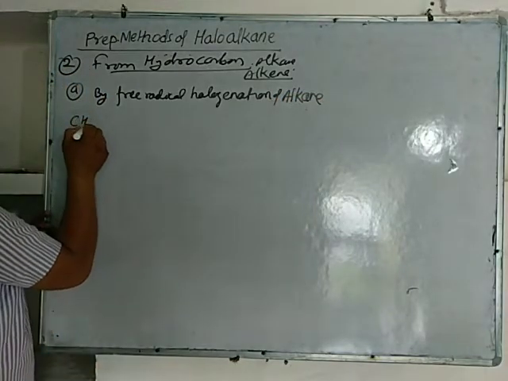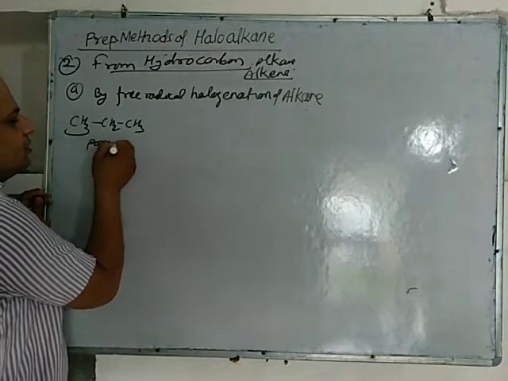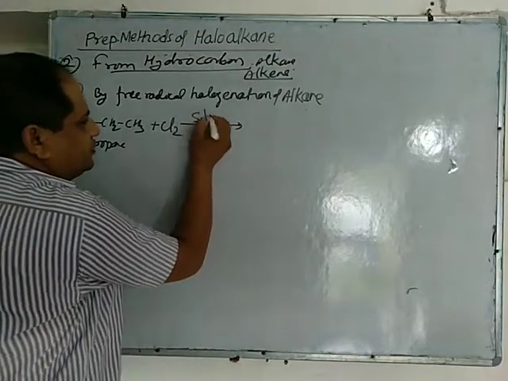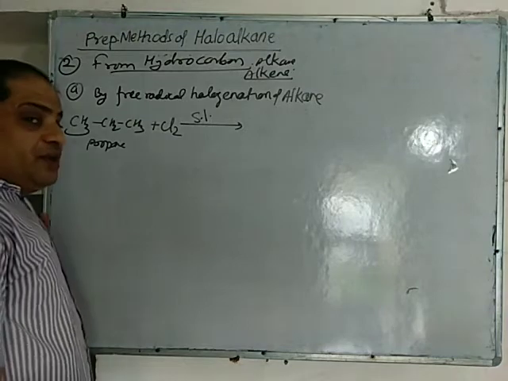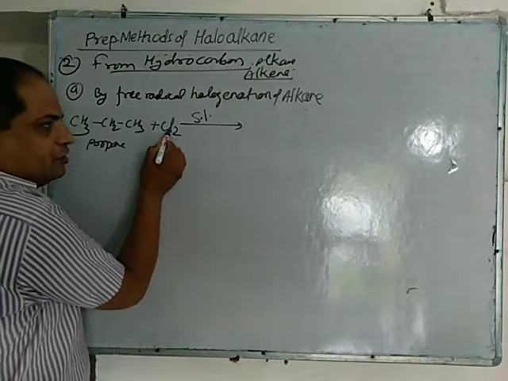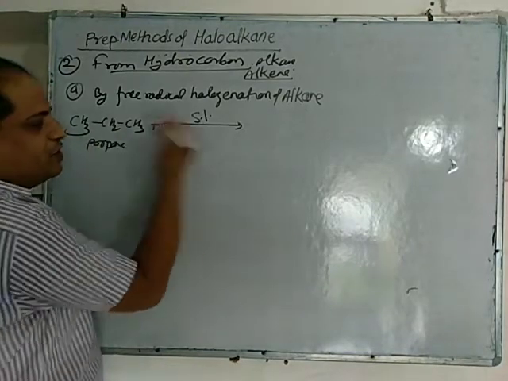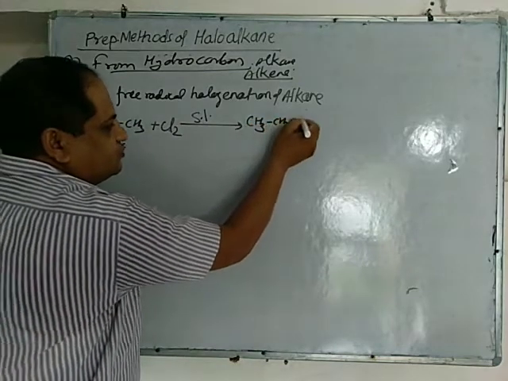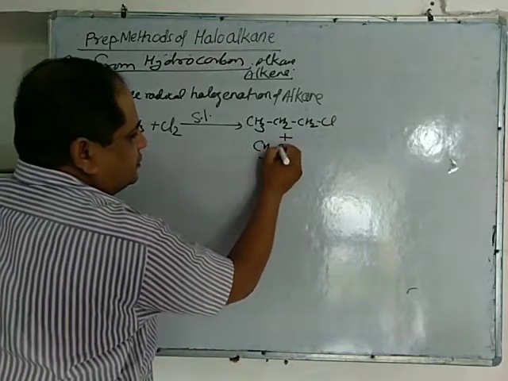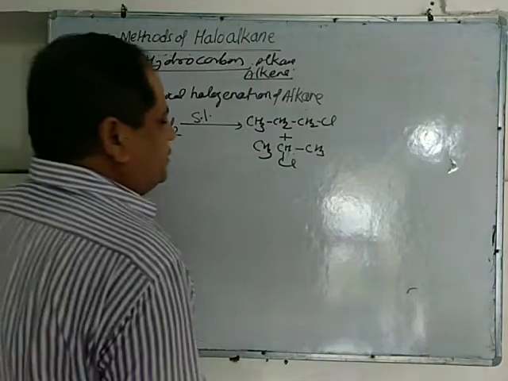So when alkane, example propane, is reacted with chlorine in presence of sunlight or UV light, free radical substitution reaction takes place and chlorine replaces this hydrogen or this hydrogen to give two types of product here, CH3CH2CH2Cl plus CH3CHClCH3.